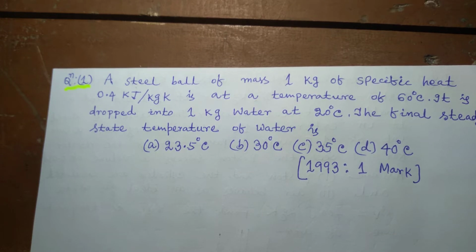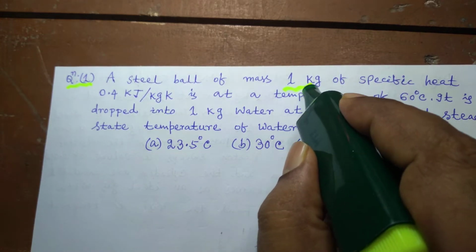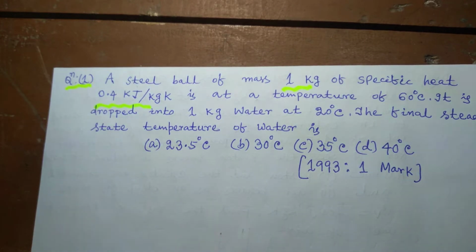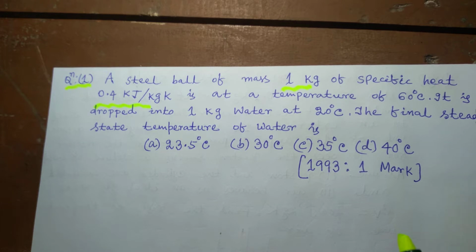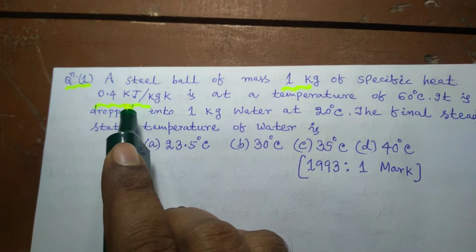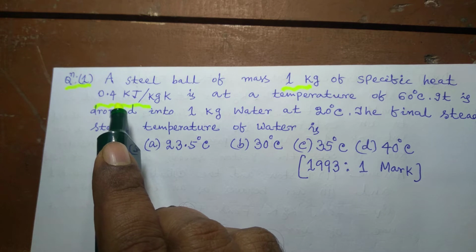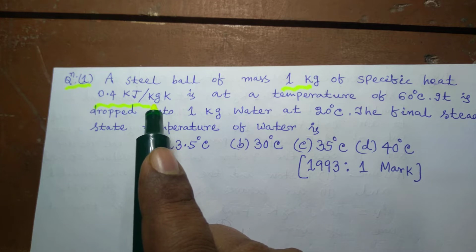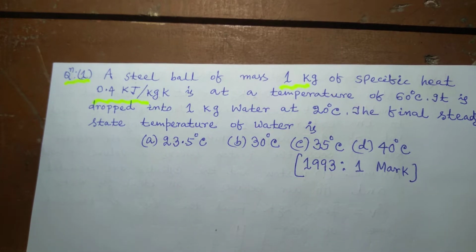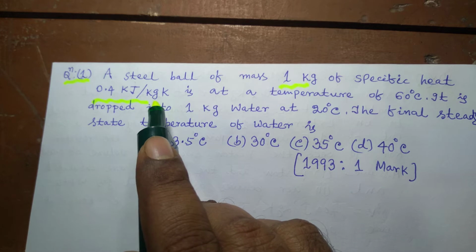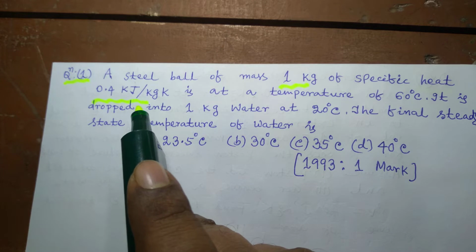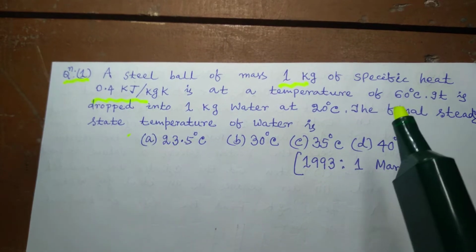So the mass of the steel ball is given to be 1 kg and specific heat of steel is 0.4 kilojoule per kg Kelvin. And in terms of degree Celsius, the value of specific heat will remain the same, 0.4 kilojoule per kg degree Celsius. It means to raise the temperature of steel through 1 degree Celsius, the amount of heat required is the same whether you want to raise the temperature through 1 degree Celsius or 1 Kelvin.